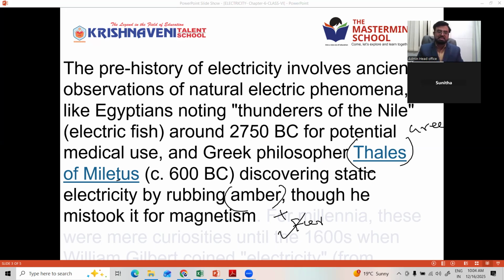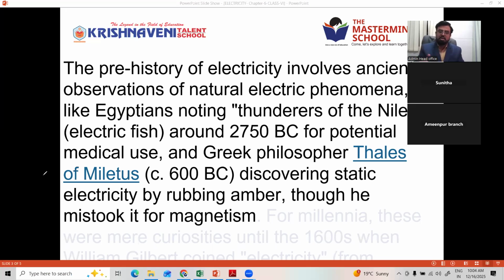So why are they getting charges? For that, further studies went on later, when magnetism came. What they thought is that when two bodies are rubbed, one body is donating electrons and one body is accepting electrons. The body which donates electrons will get the positive charge. The body which accepts electrons will get the negative charge. Like that, both bodies get opposite charges, one positive, one negative, so they attract each other.